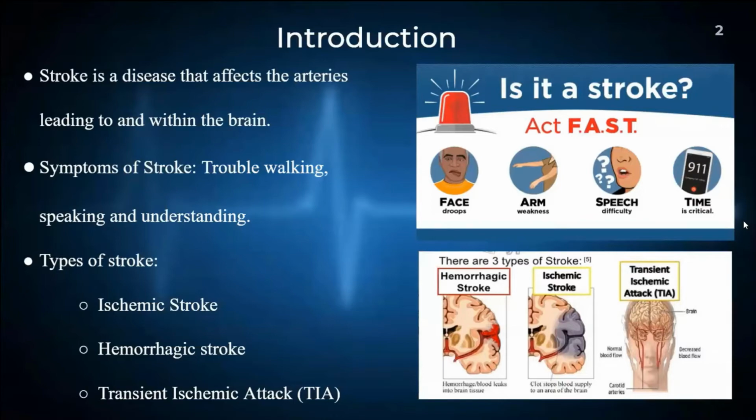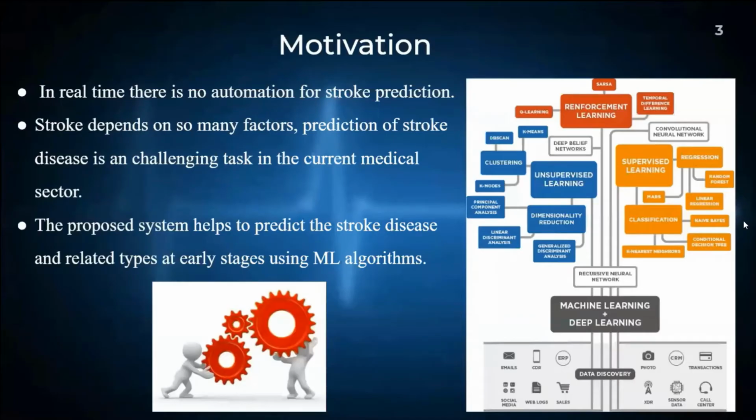The motivation of our project is that in real time, there is no automation for stroke prediction. Stroke depends on so many factors. Prediction of stroke disease is a challenging task in the current medical sector. The proposed system helps to predict stroke and related types at early stages using ML algorithms. The next part will be continued by my teammate.